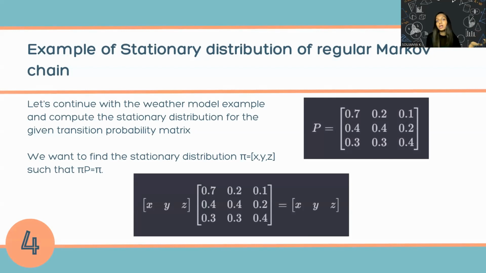We take the same weather model from before. If we have to find the stationary distribution, pi is equal to x, y, z, such that pi P is equal to pi. Pi is just a variable which represents the stationary distribution, and here it is x, y, z.